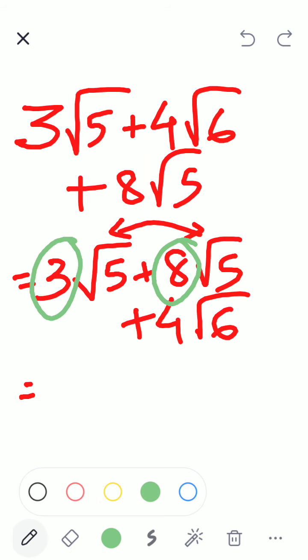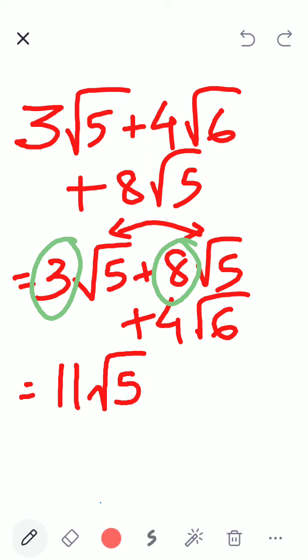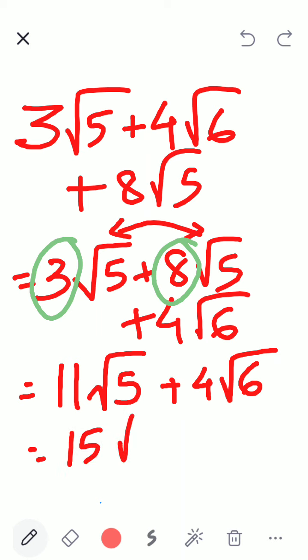The numbers outside those two houses will be added. So 3 plus 8 becomes 11, and the number in the house remains the same, plus 4 root 6 as it is alone. This is your answer. You can't go further than this. Don't write 11 plus 4, 15 root 30. No, wrong. This is the final answer, because it's addition. In addition, only houses having the same number inside will add with the number outside the house, and the remaining will all remain the same.